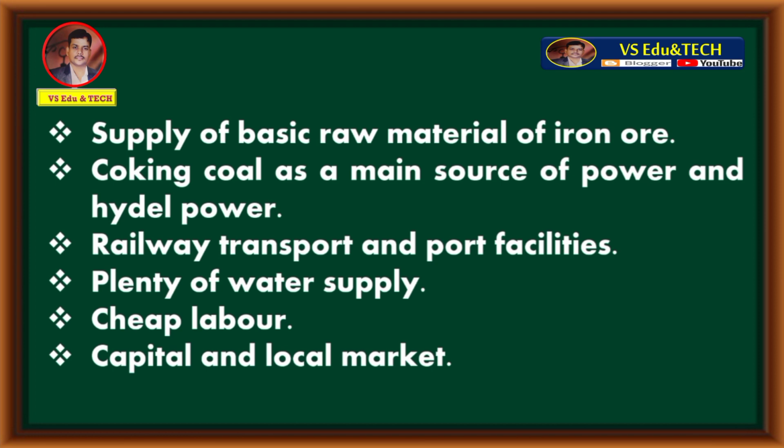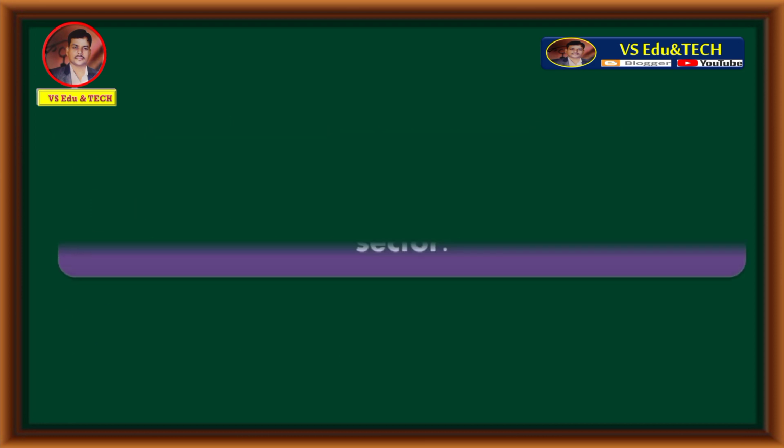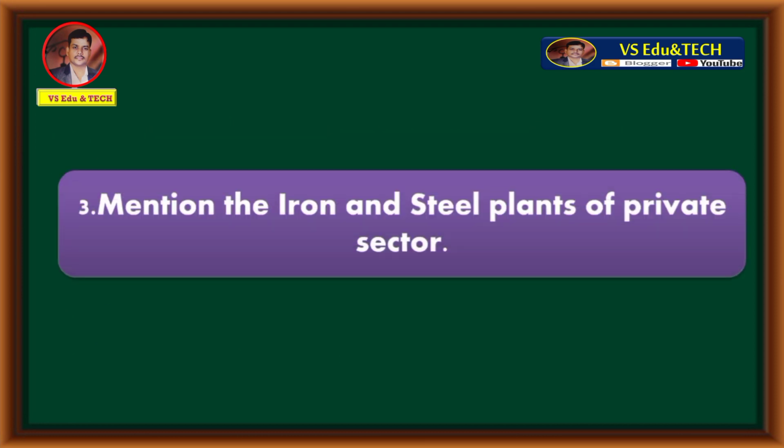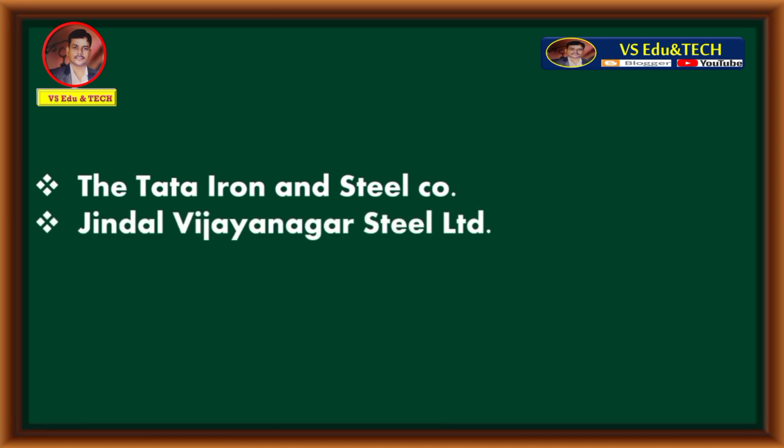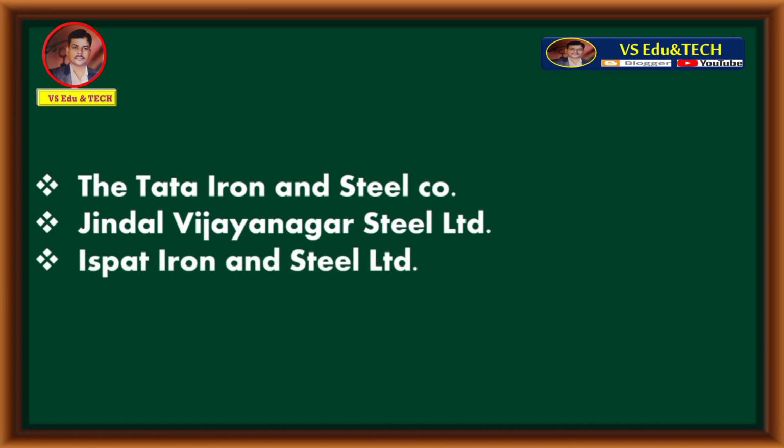Let's move to question number 3. Mention the iron and steel plants of private sectors. The iron and steel plants of private sector are the Tata Iron and Steel Company, Jindal Vijayanagar Steel Limited, Ispat Iron and Steel Limited, Tata Steel Plant. These are the iron and steel plants of private sector.